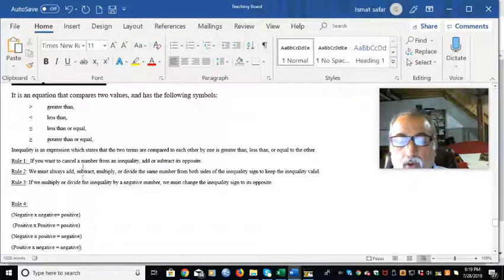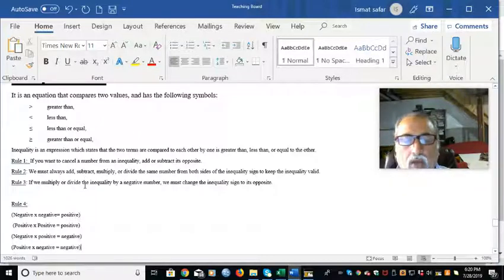Rule one: if you want to cancel a number from an inequality, add or subtract its opposite. If you want to cancel a number or a value, you subtract or add the opposite of that number, depending on the situation. We are going to learn all of that.